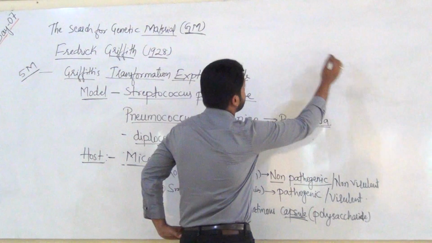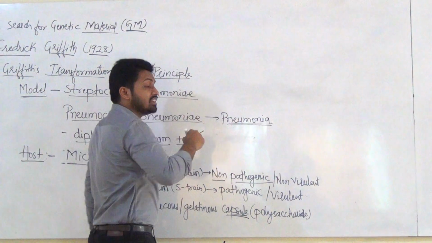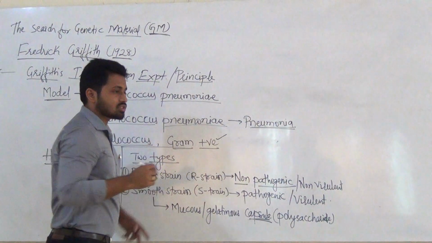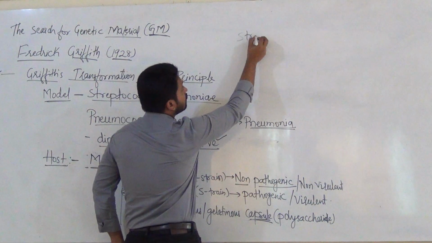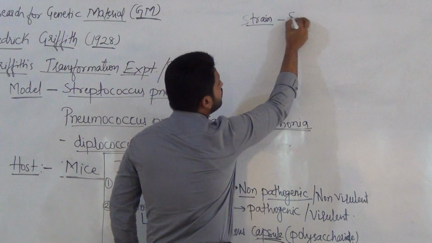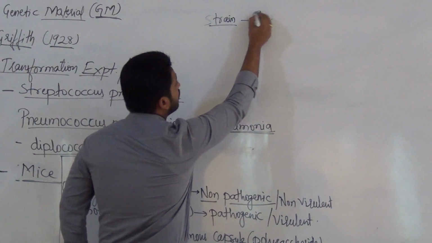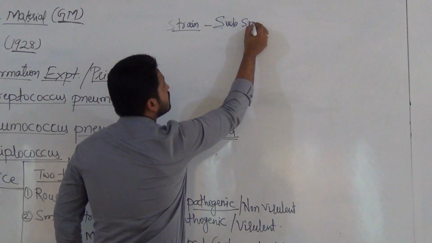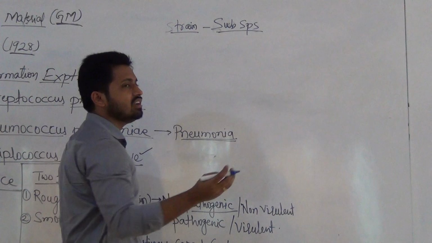Next, coming to the types Griffith used. What is a strain? First remember, strain is nothing but a subspecies or type, that is rough and smooth.